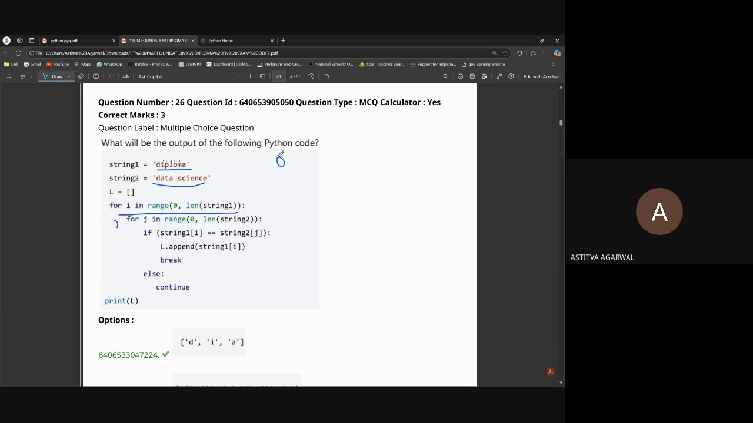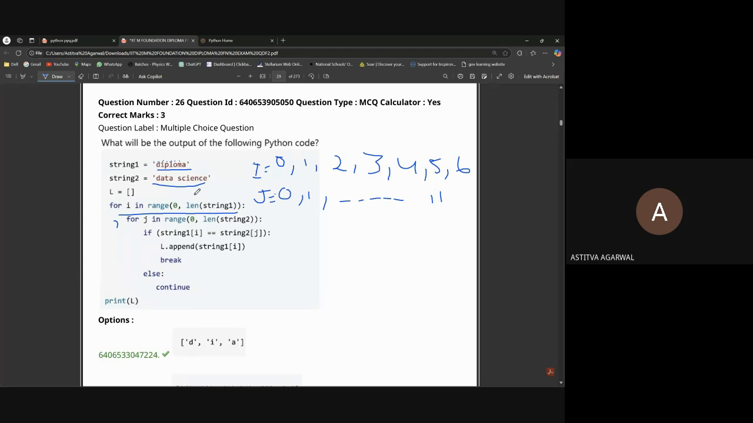Okay, first it will take 0, then 1, then 2, then 3, 4, 5, 6, and also for J, 0, 1 till 11. Okay, this is for I and this is for J. I'm just writing with mouse, so don't judge my handwriting.